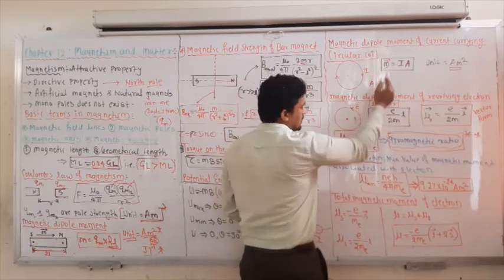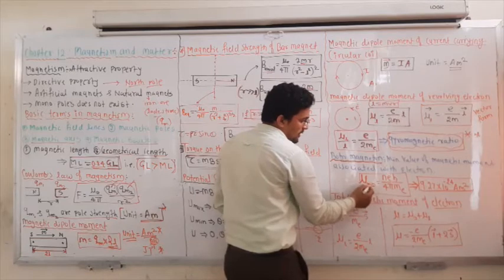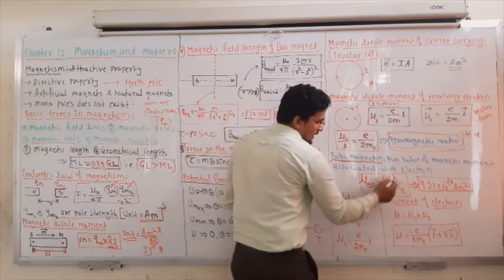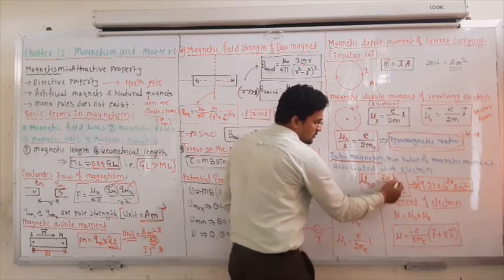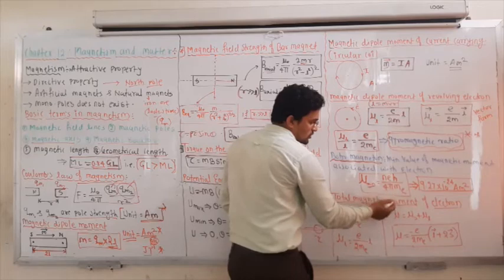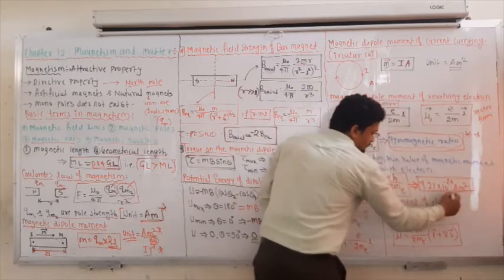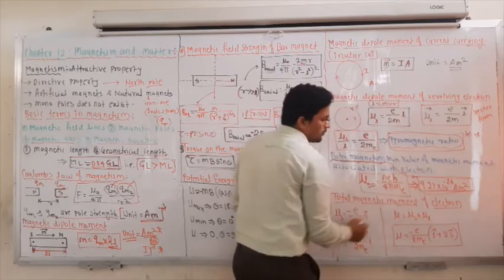We take the m here, but for the small particles we represent it as mu minimum, equal to nEh divided by 4 pi me. Okay, and if you place all the values, n the first orbit, e the charge on the electron, h the Planck's constant, 4 pi constant, me the mass of the electron, you will get this value. And this is nothing but the Bohr magneton. This is the value of the Bohr magneton.